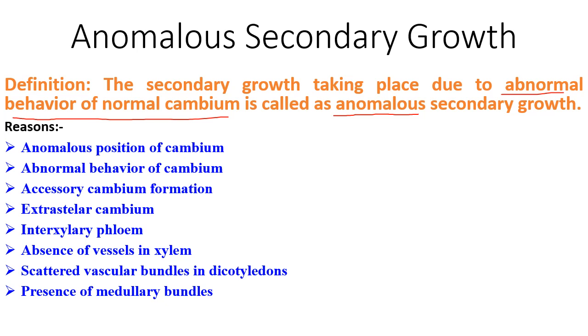Presence of medullary bundles: at the center within the pith region there is formation of vascular bundles. That is also an anomaly. And vascular bundles arranged in a ring-like structure in monocots: actually, in monocotyledonous plants vascular bundles are scattered, but if they show a ring-like structure, that is an anomaly, and this is seen in Dracaena.